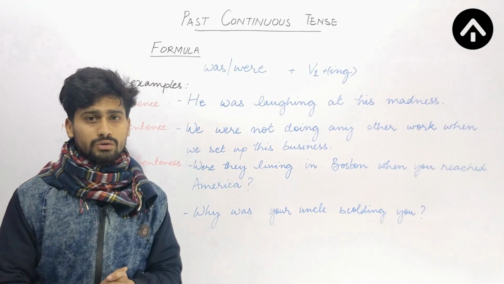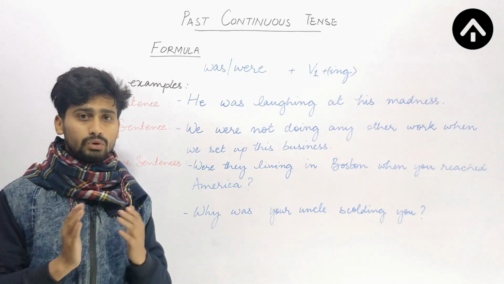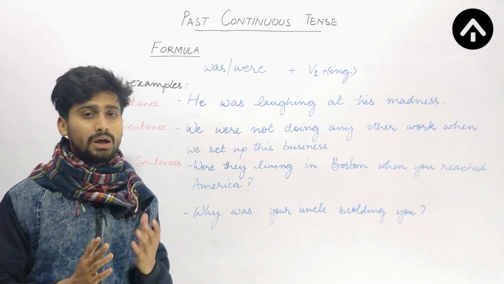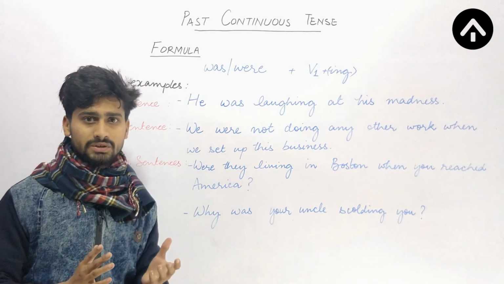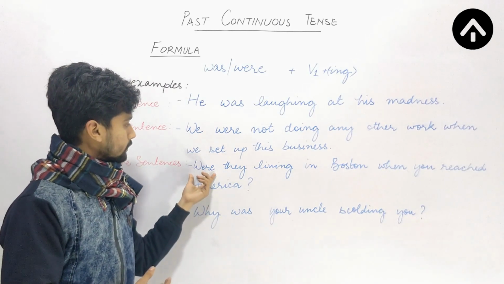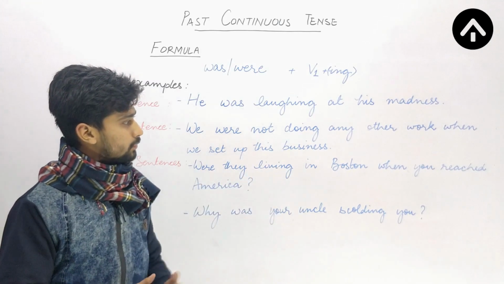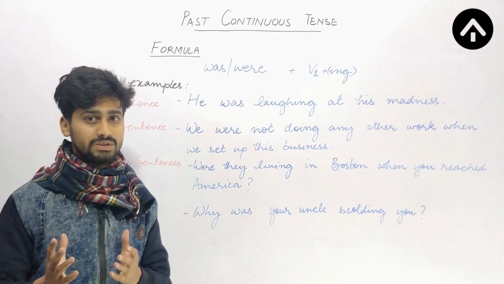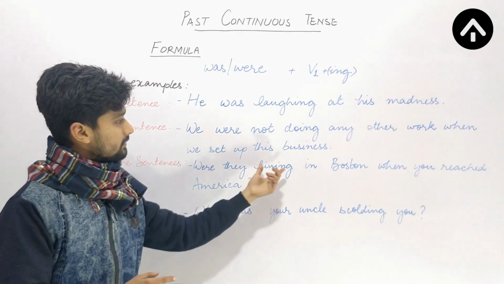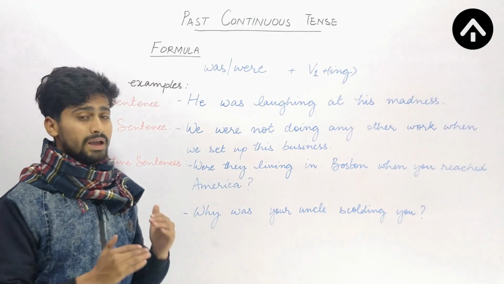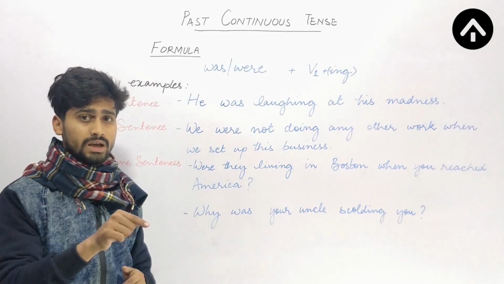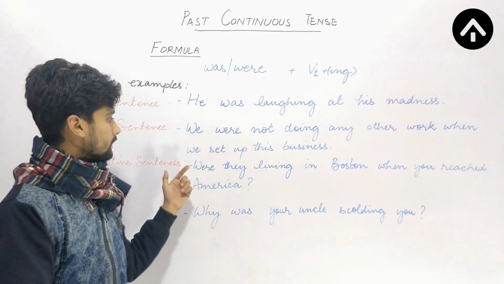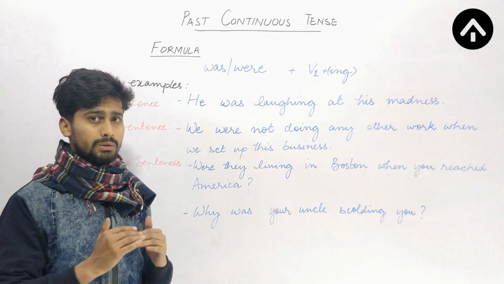Now, what if we have an interrogative sentence? First of all, let's discuss the polar question. Polar question, again, let me tell you, the questions that demand an answer either positive or negative. So the first polar question: were they living in Boston when you reached America? I hope you must be knowing where Boston is. Boston is a city in America. So were they living in Boston when you reached America? So I am talking about the time when you reached there. There means America. So were they living in Boston at that time? So here this question is a kind of polar question.